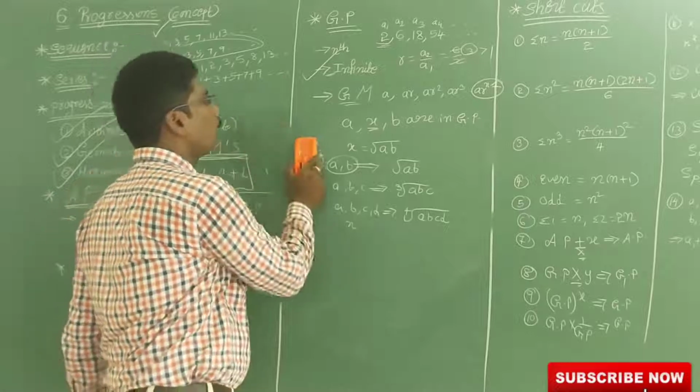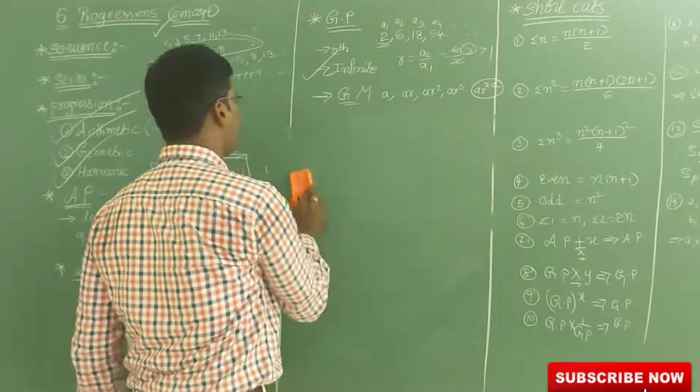Now again we are going to discuss inserting geometrical means.